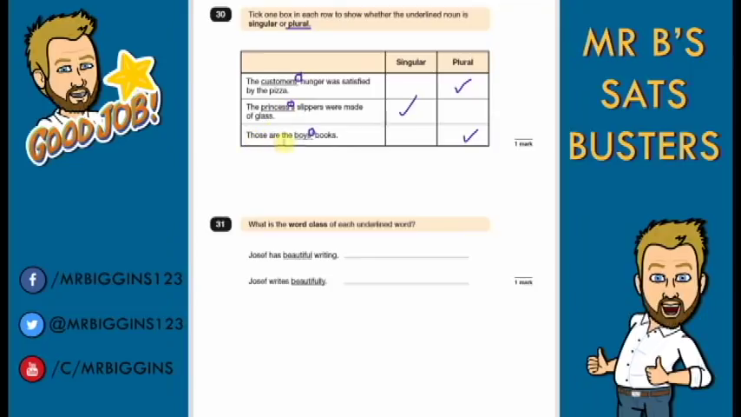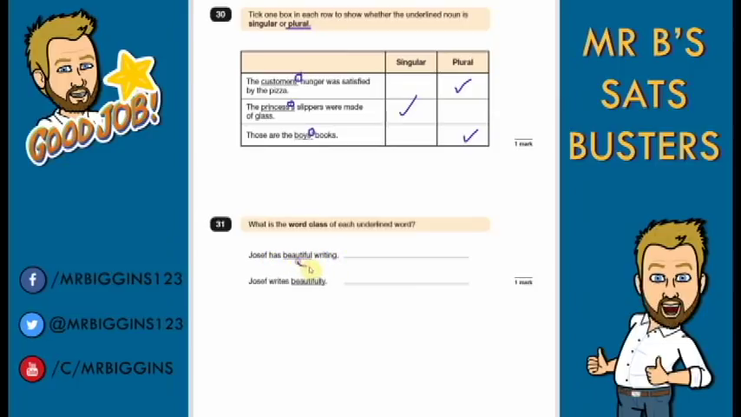It's saying that the slippers belong to the princess, so we're not talking about more than one princess. And then lastly, those are the boys' books. The apostrophe after the S means the books belong to the boys, and because there's more than one boy, we have it there. So if you have a word with an apostrophe at the end, it's shown possession and it's shown plural.